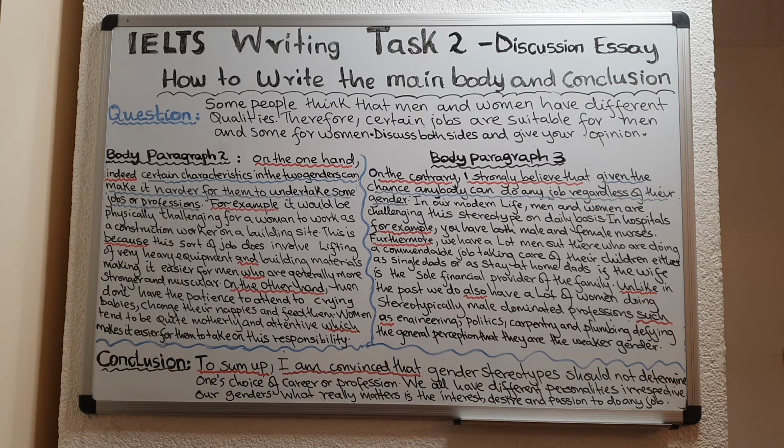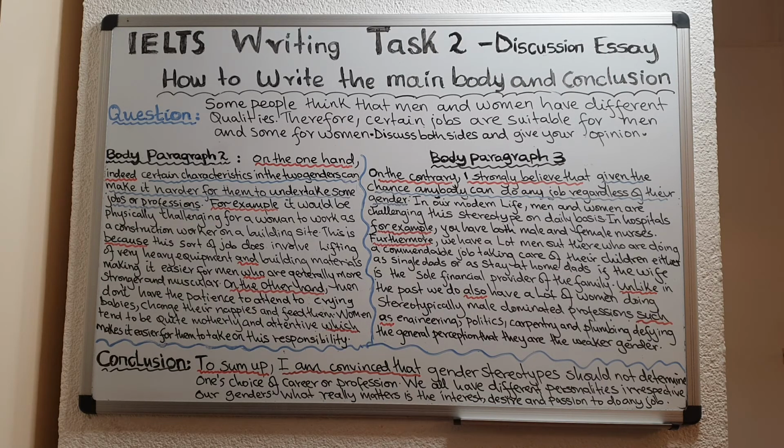The reason for that is, you notice, for example, I use a lot of very complicated vocabulary, okay? I also use a lot of connectors. I also make my points very clear by using examples to justify them, okay?